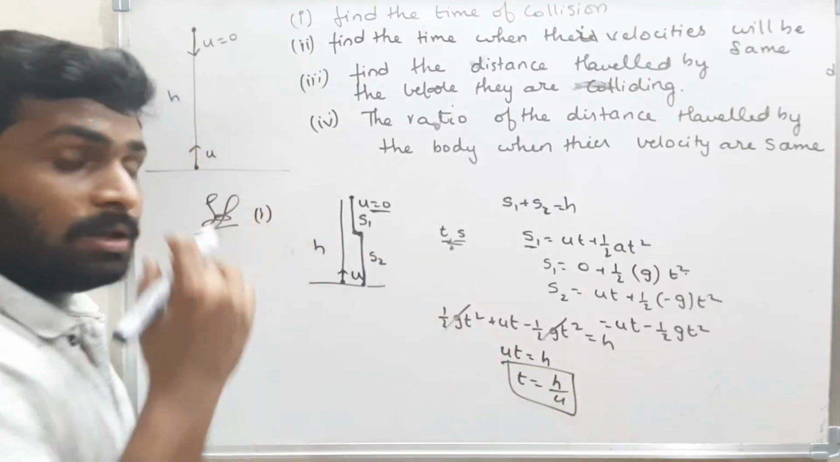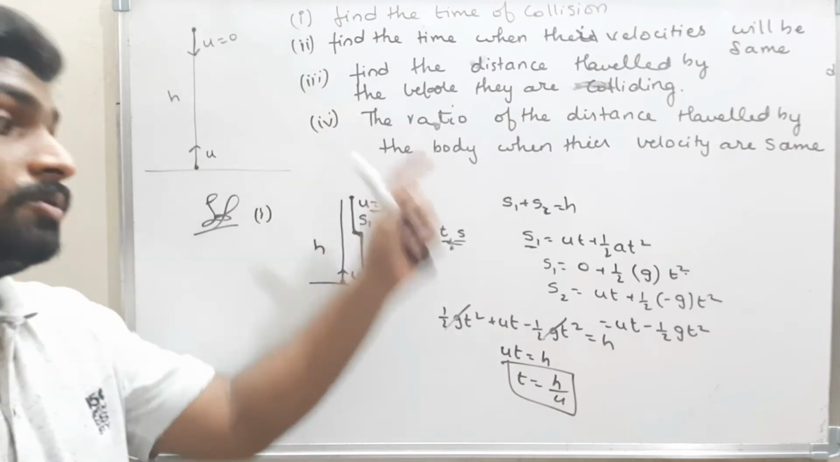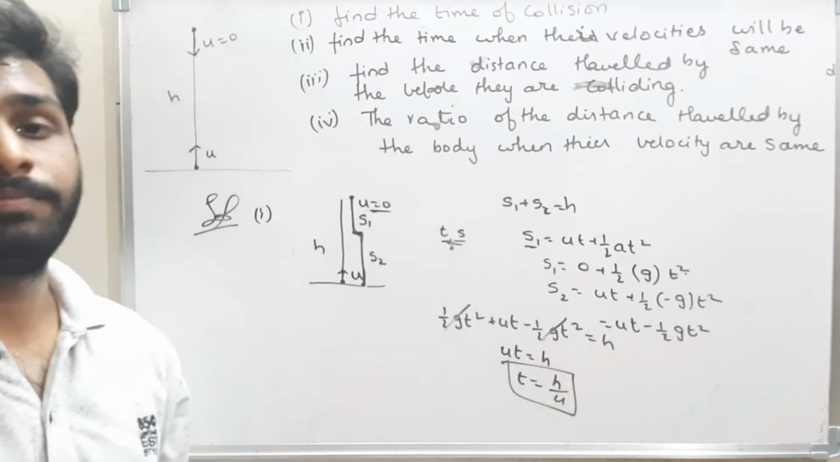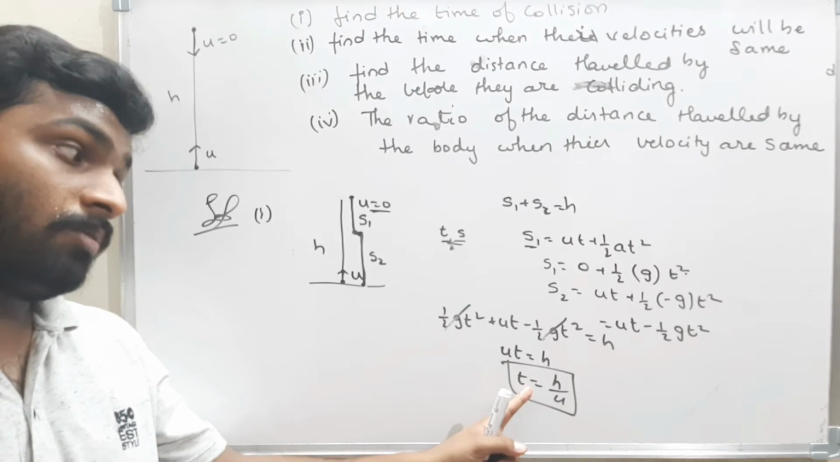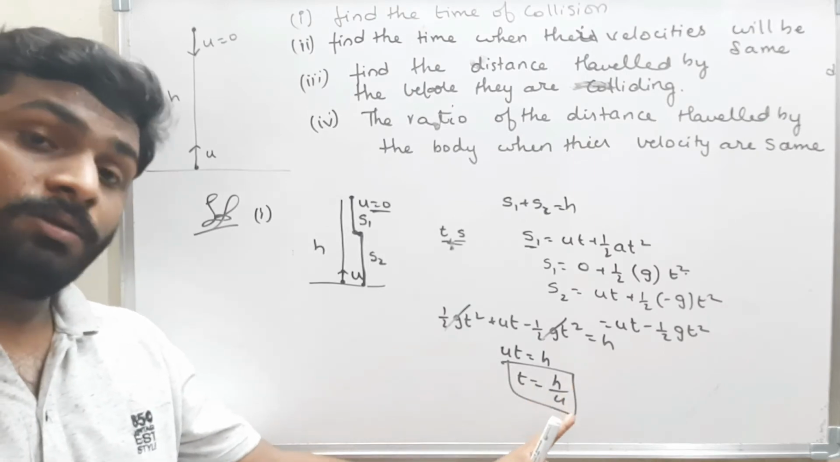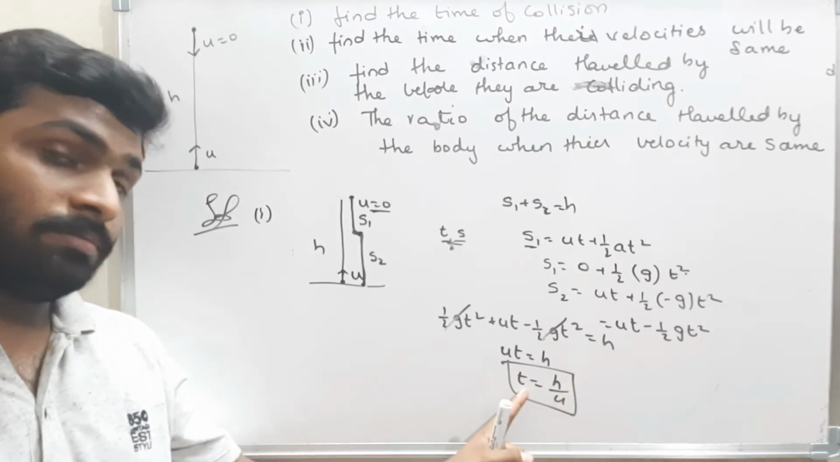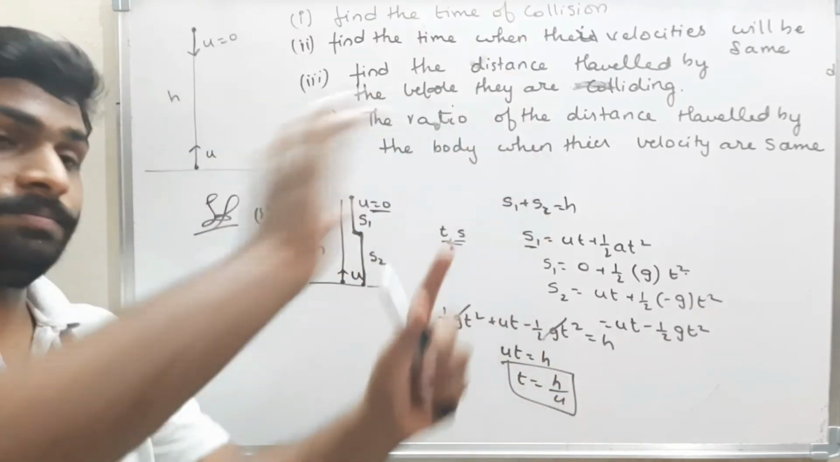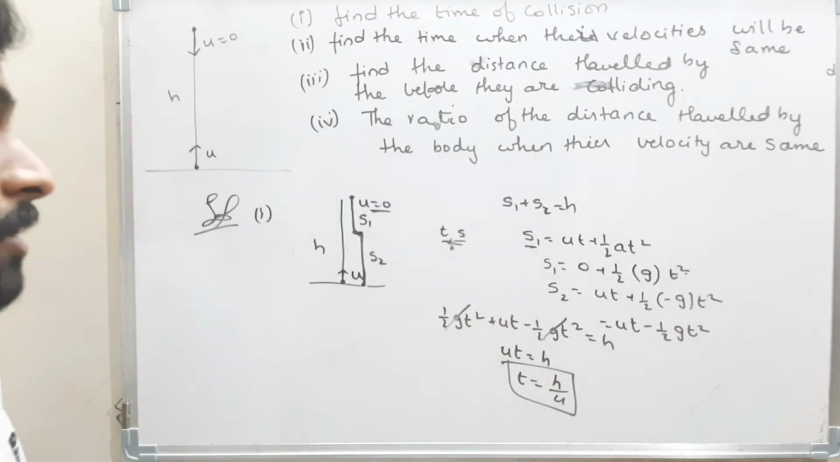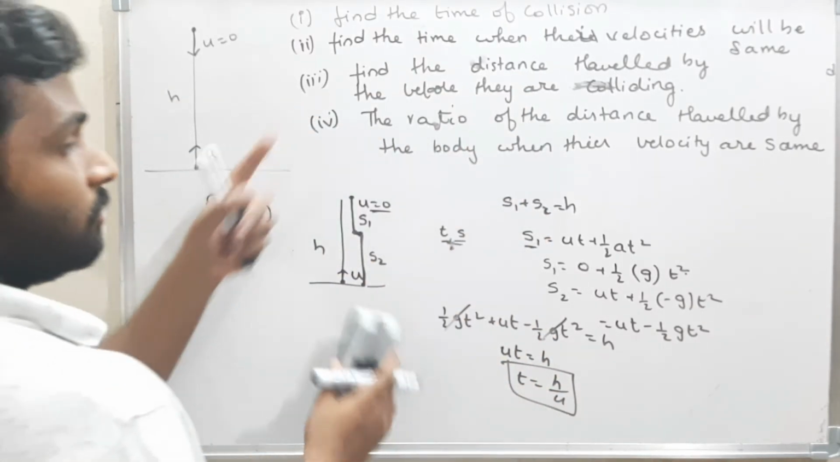Therefore, the time taken by the bodies to collide is h by u. This is the time. At this time, both the bodies will collide. Okay, well and good. Now we will see the next point.